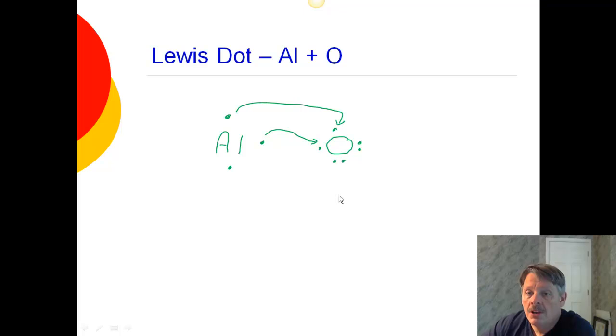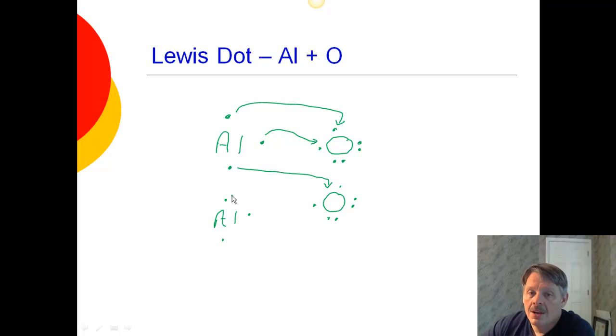So it's going to find another oxygen that looks just like the other one. And this oxygen also wants 2 electrons, so aluminum is going to give up 1 to this, and now, oh wait, now this oxygen isn't happy. So now I have to find another aluminum. Yes, this is really what happens, folks.